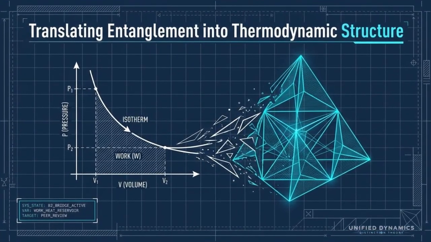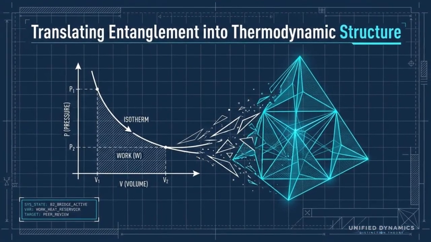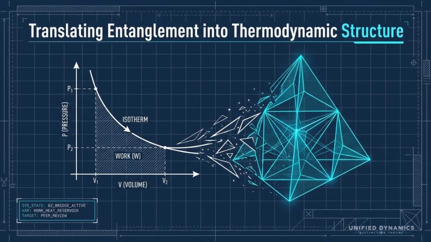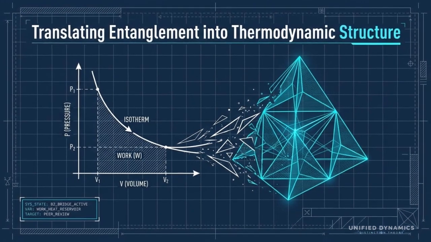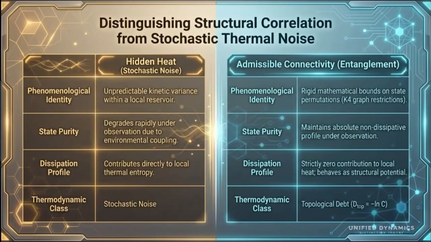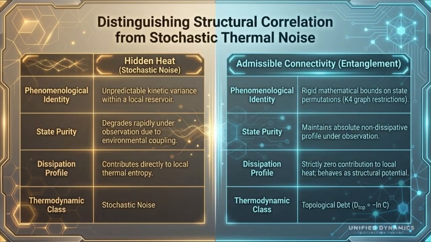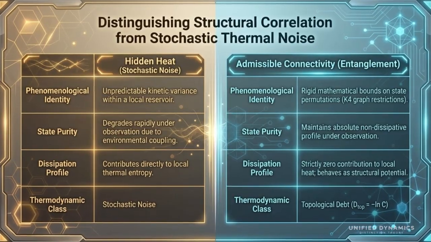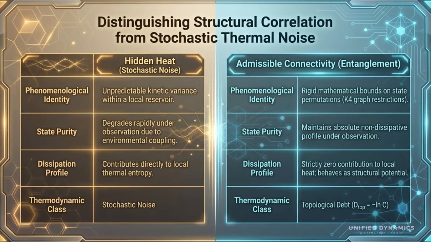So, quick recap. On one side, we have quantum correlation and entanglement. On the other side, we have pressure, volume, work, and heat. The goal is to show how abstract entanglement structure can be read in thermodynamic terms without pretending that information is automatically heat. Hidden heat is random kinetic variance inside a local reservoir. Entanglement, in this UD framing, is admissible connectivity, structured correlation that can preserve purity and carry potential without immediately becoming